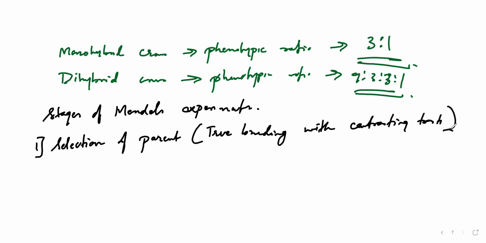So true breeding means homozygous. If it's a tall, it will be capital TT. If it's a short, it will be small tt. So he took two contrasting pairs, which were pure tall and pure dwarf.